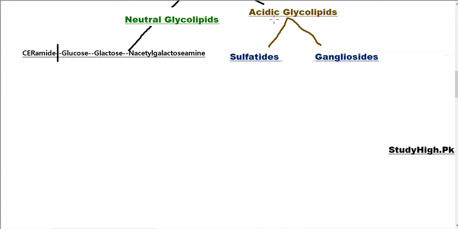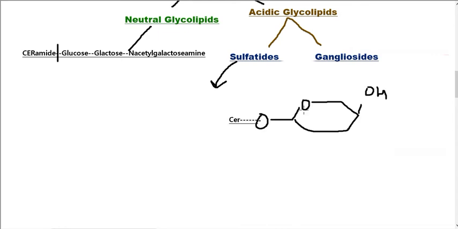In case of acidic glycolipids, first we will discuss sulfatide, then we will discuss gangliosides, and at the end we will discuss the diseases. In case of sulfatide, the galactose that is connected with ceramide is sulfated, or a sulfate group has been added to the carbohydrate monomer of the glycosphingolipid. This is the ceramide that is present in all types of gangliosides, glycosphingolipids, and sphingomyelin.